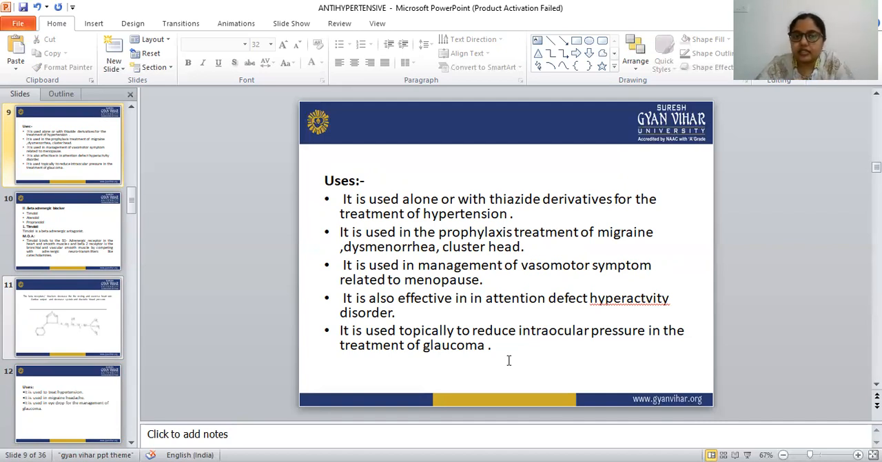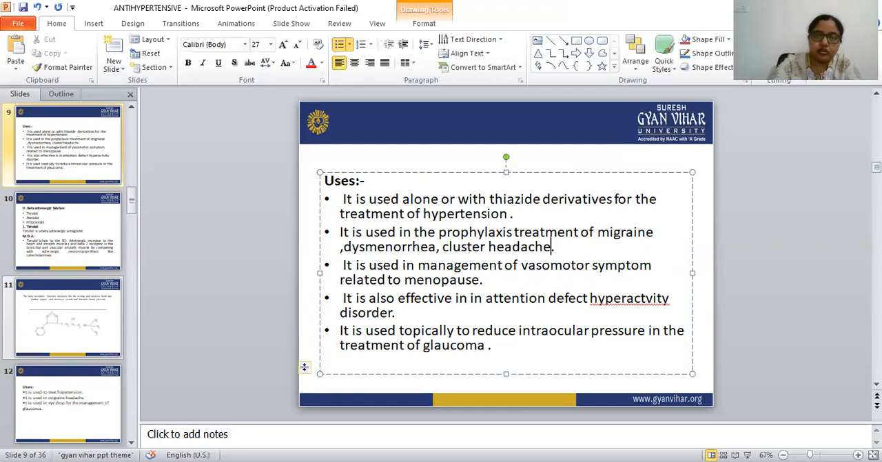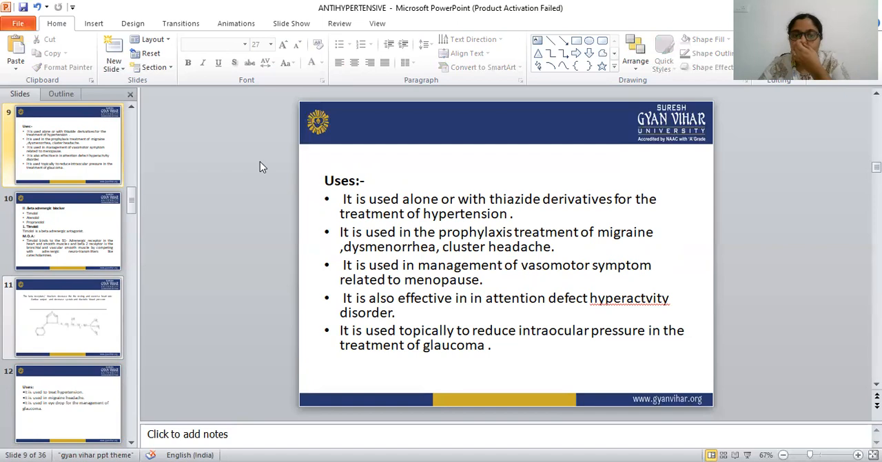And next is dysmenorrhea. Dysmenorrhea is the condition of painful menstruation. To treat that painful menstruation, this centrally acting agent is used. Cluster headache: in the treatment of cluster headache this is also used. So it is used in the prophylaxis treatment of migraine, dysmenorrhea, and cluster headache.